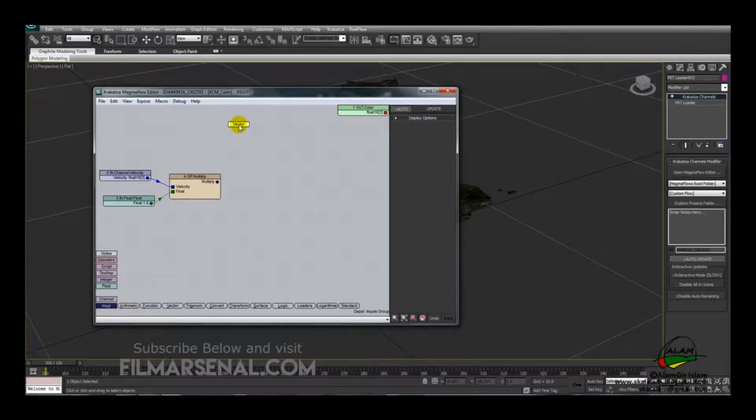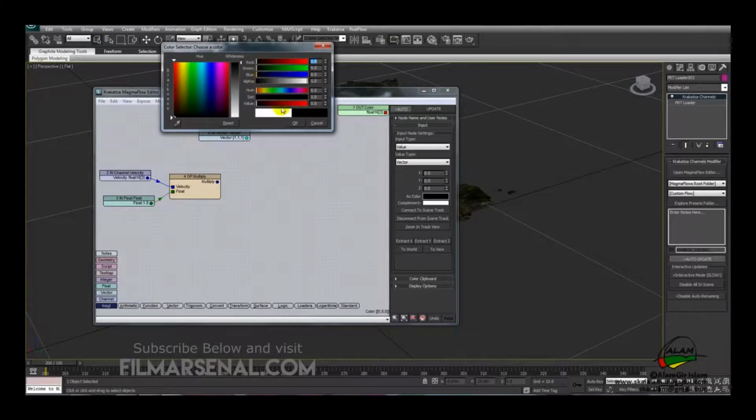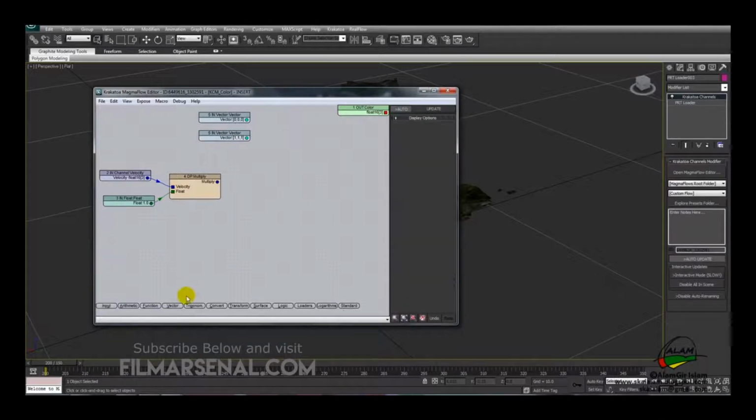So next we'll go to input and create two numbers of vector input. It will define the two colors, the two extreme colors for the high velocity and the low velocity particles. So we'll select the first one and change the color to black, and the second one will have the color as white.